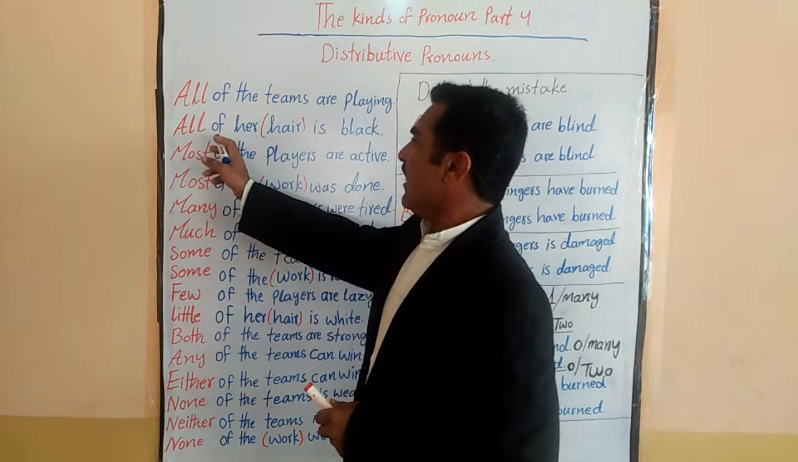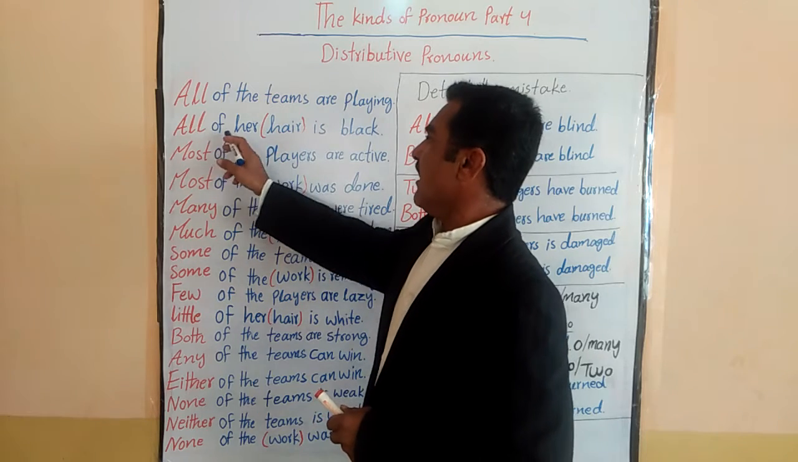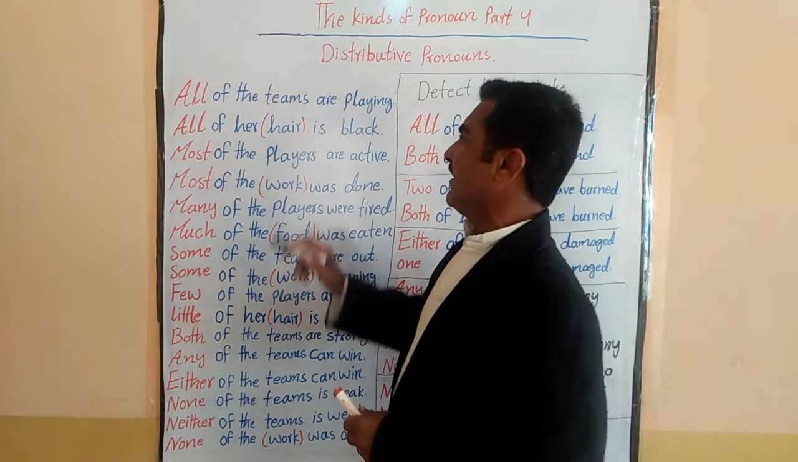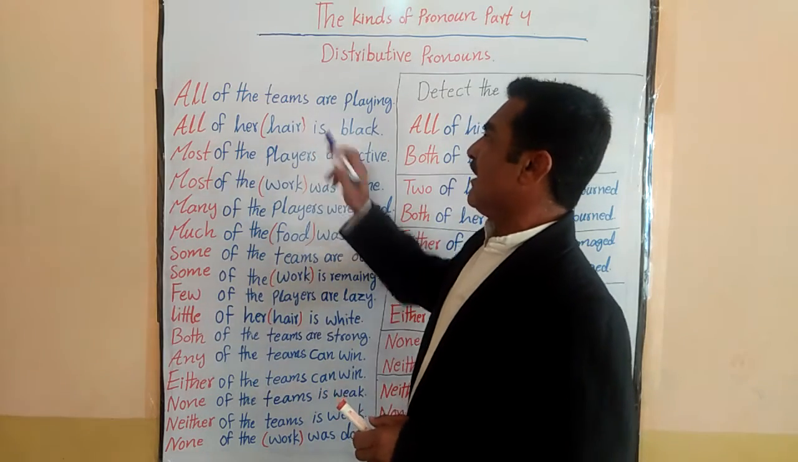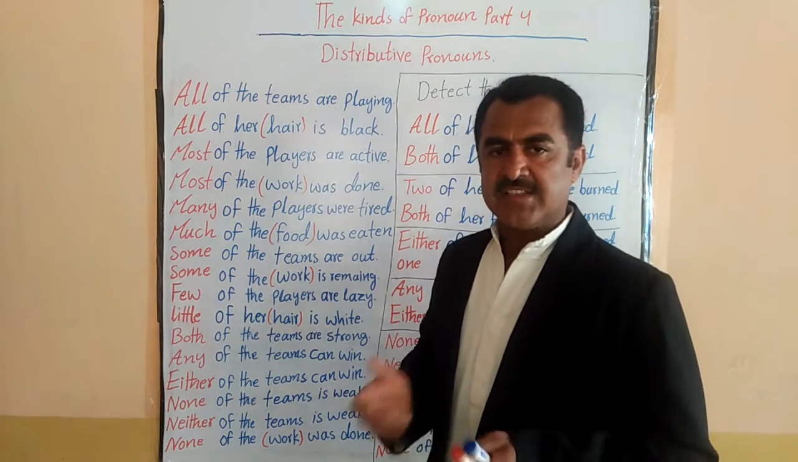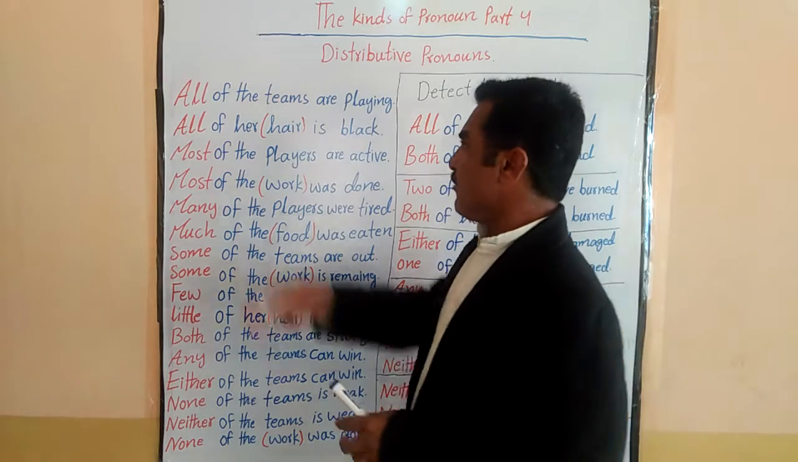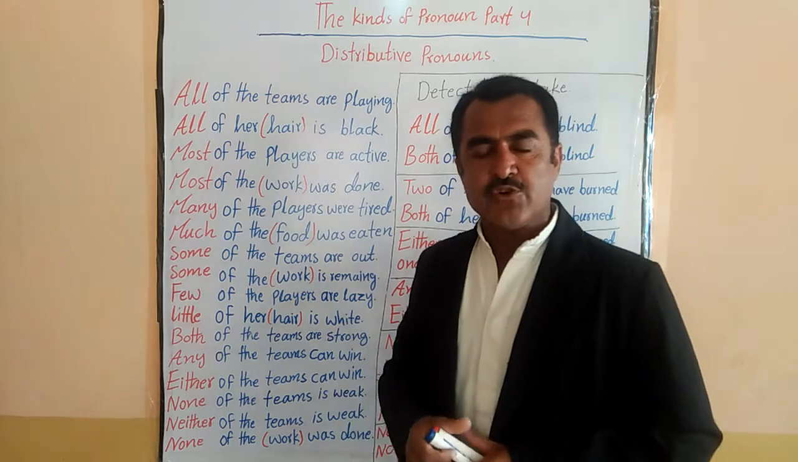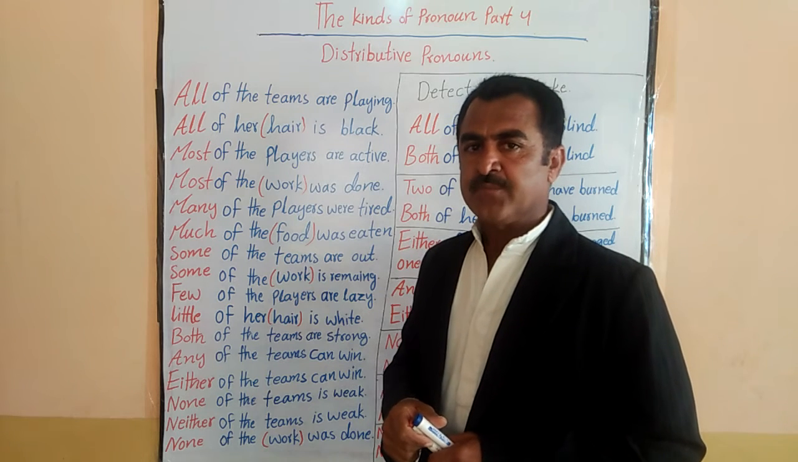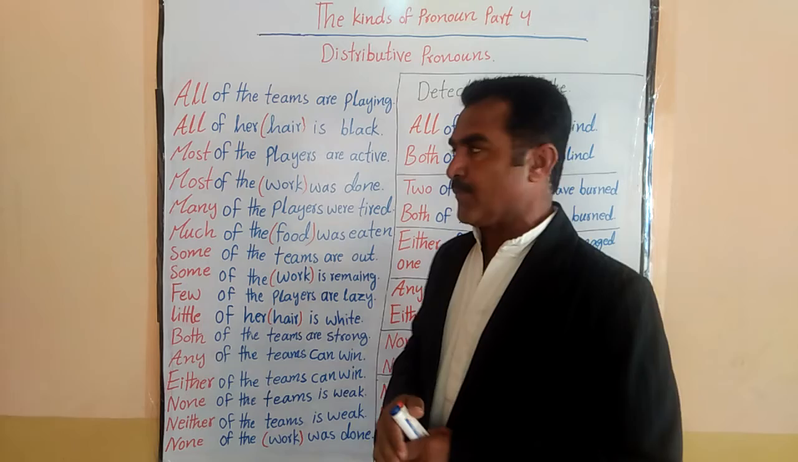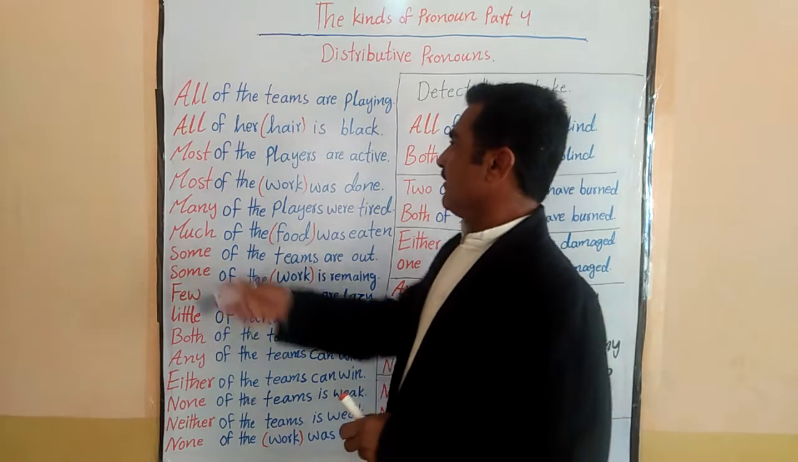All of her hair is black. Now here I've used all, but the verb is the singular verb. Why? Because it is uncountable. Before I told you that for uncountables we use only the singular verbs. Uncountables don't take the plural verbs.